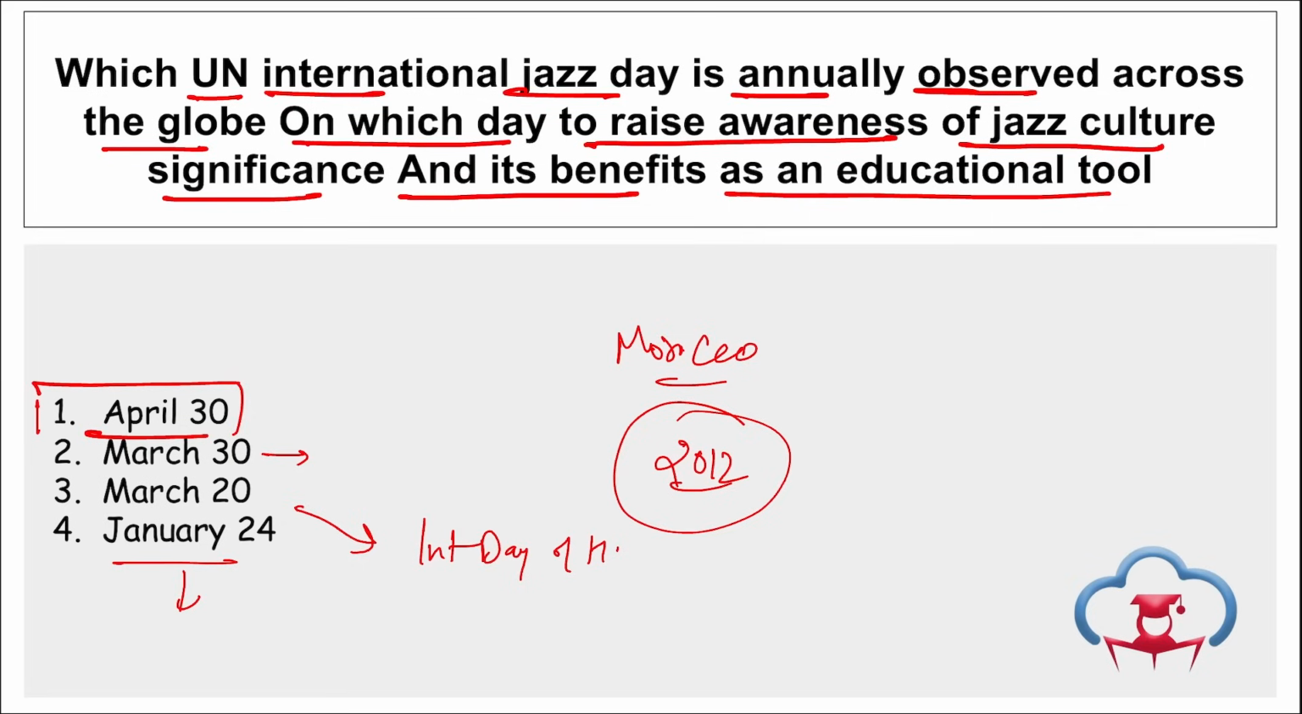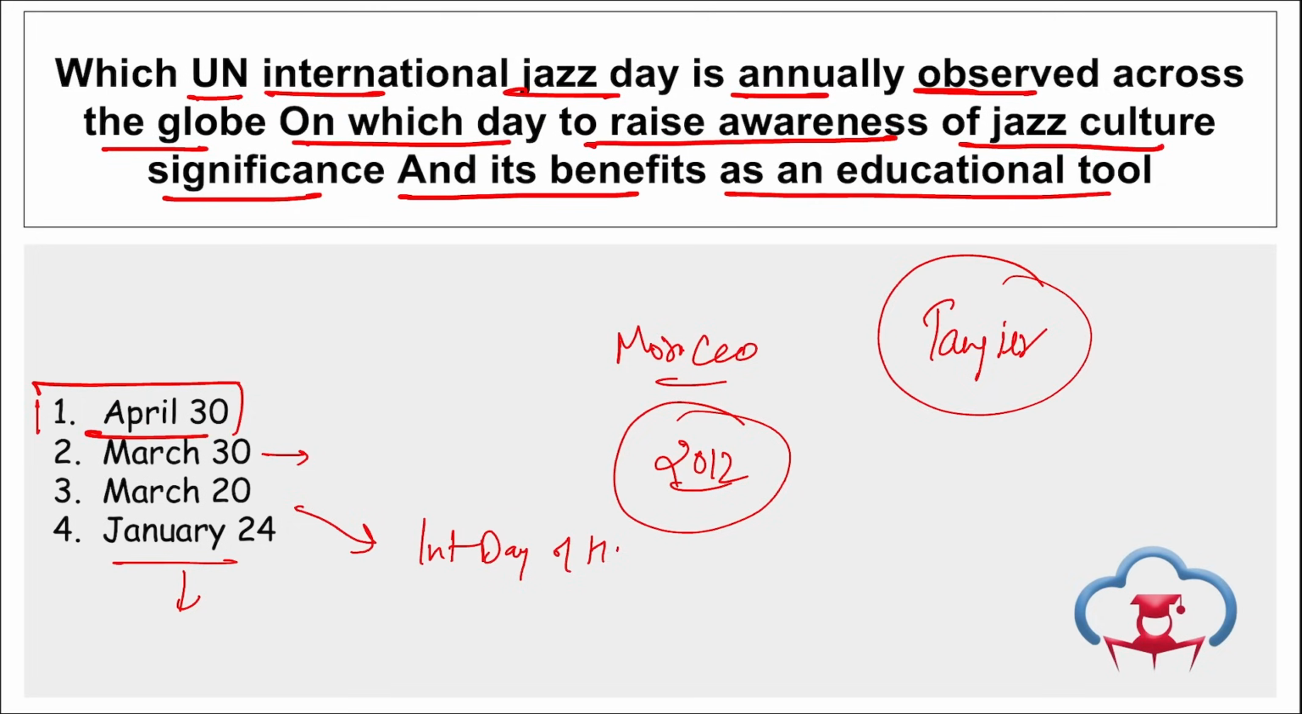Correct? Coming back, remember we saw who observed this. It is observed by this day, that is your UN International Jazz Day is observed by Morocco, or to be precise which city? Tangier of Morocco, right? And it is the first time a city of the African nation is hosting this, right? And this day is chaired and led by UNESCO's Director General Audrey Azoulay and Herbie Hancock.